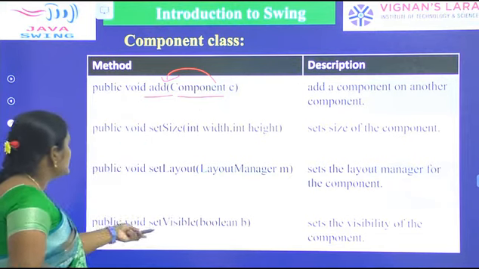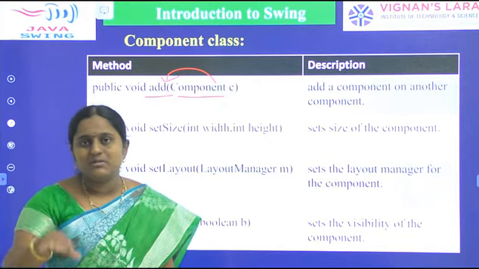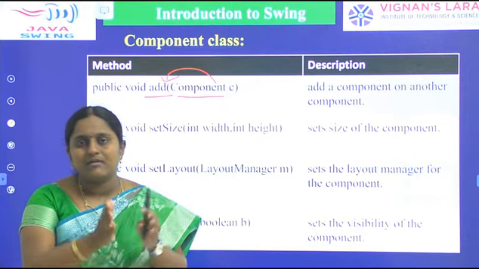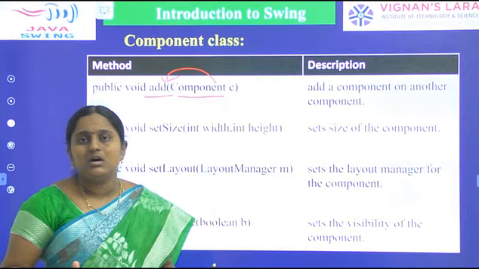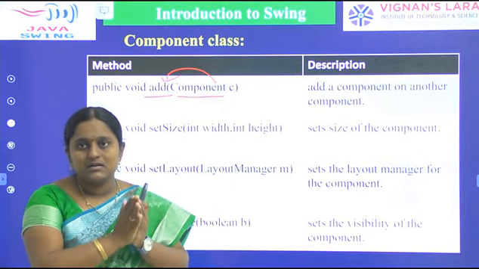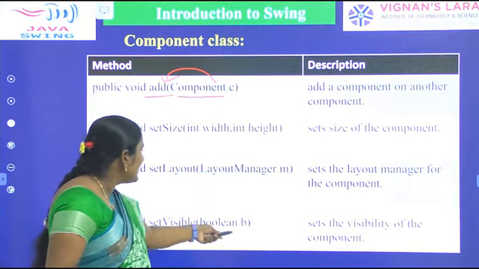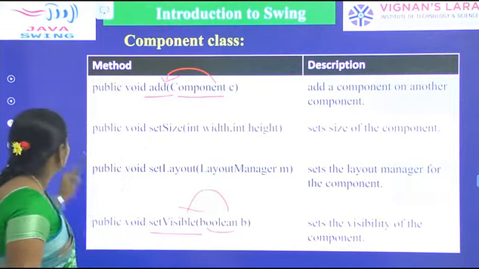Next one, the setVisible method. Once we create a frame, it is not visible by default. Whenever we call the setVisible method, then only our frame is visible to us. So which method will help to make the frame visible? By using the setVisible method, which takes a boolean as argument. Boolean means true or false.